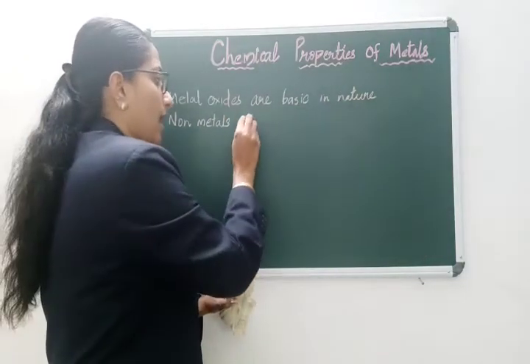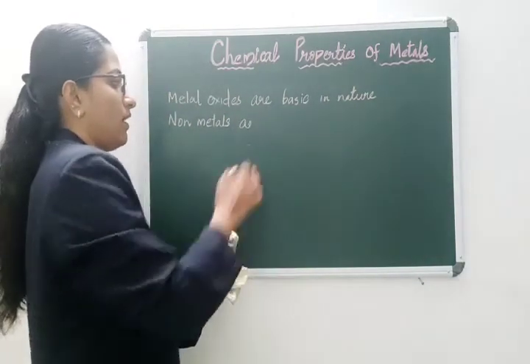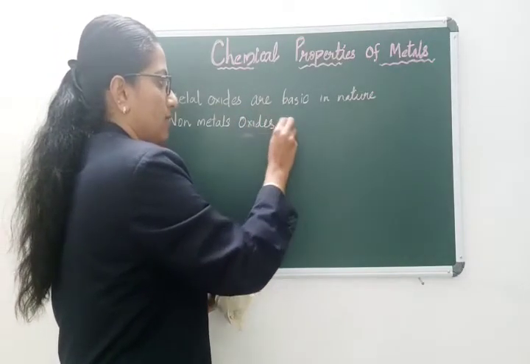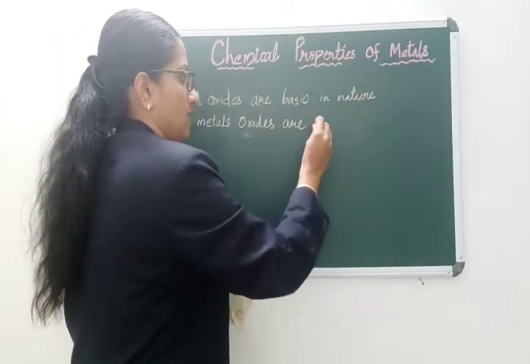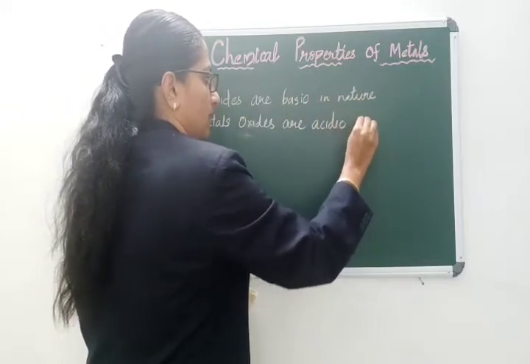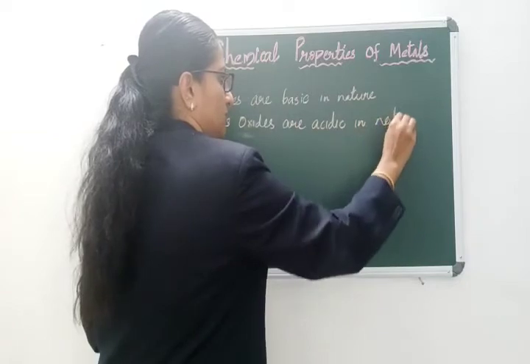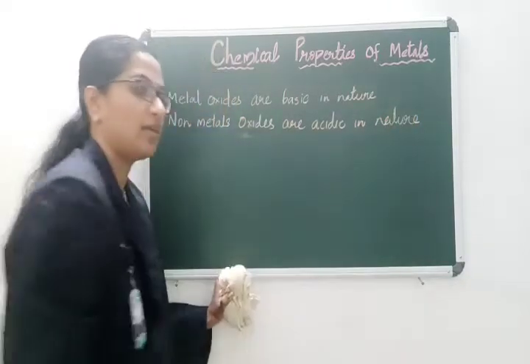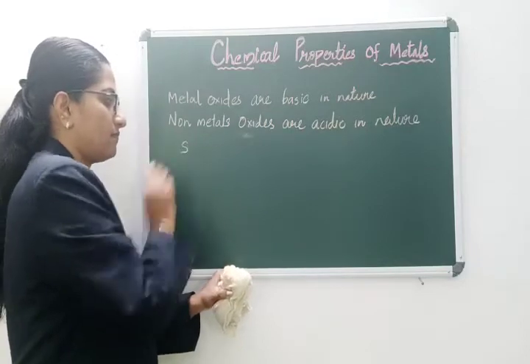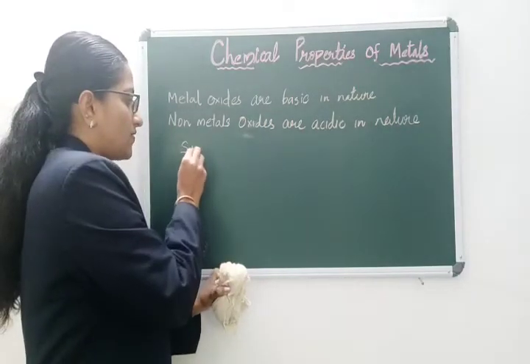Non-metal oxides are acidic in nature. Why are they acidic? If you take sulfur, what is the oxide of sulfur?